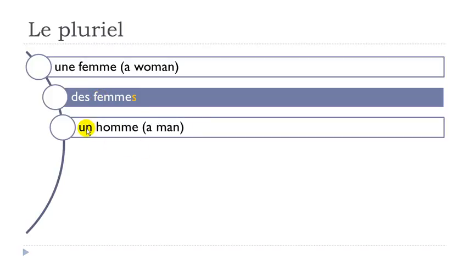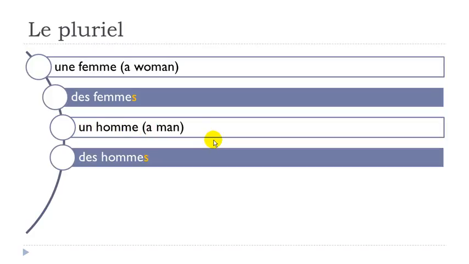And then un homme, if we make this little link between the two, un homme, and then we put this word at the plural form. Same thing here. This article indéfini un becomes des in that case, and then you rewrite the word homme, and after that you just put the s at the end. You don't pronounce it, so you get des hommes. Un homme, singular form, des hommes, plural form.